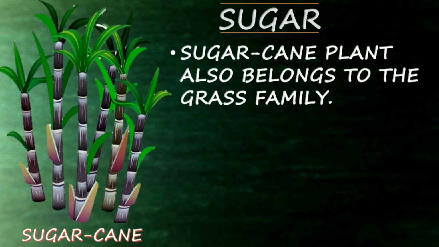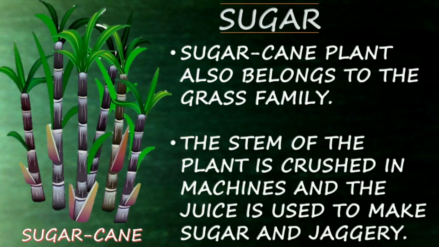So these are the sugarcane. It has a grass-like texture and comes under the grass family. The sugarcane plant also belongs to the grass family. The stem of the plant is crushed in machines and the juice is used to make sugar and jaggery.